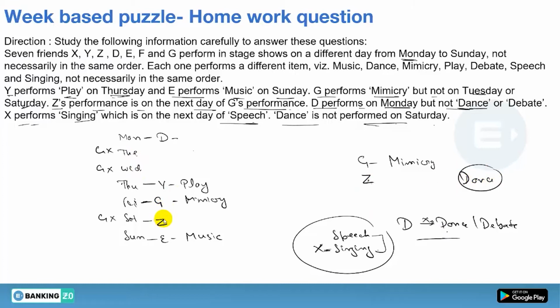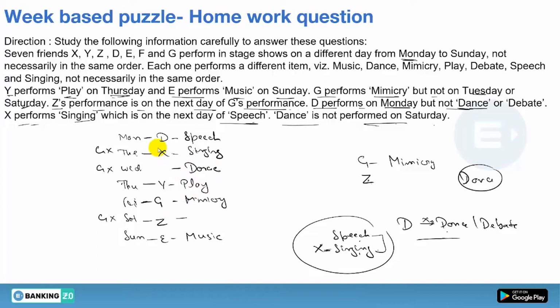Because dance can't be on Saturday and dance can't be with D, that is for sure. So it means speech and singing together can't be on Tuesday and Wednesday, that is for sure. So it is obvious that on Monday, that is with D, D will perform speech, and on the next day of speech it must be X, and who is performing singing, yes or no? And now dance is obviously on Wednesday, which is left, so dance will be here.